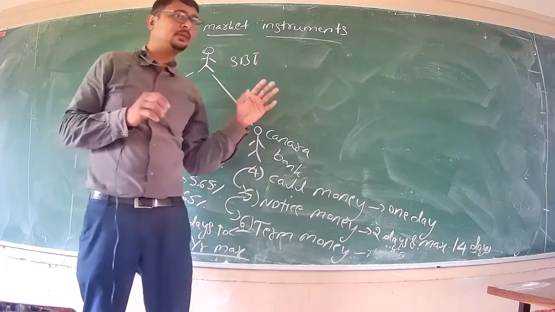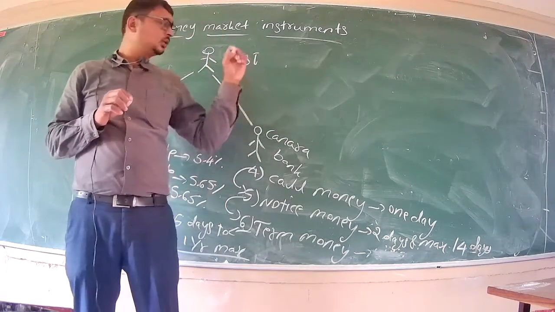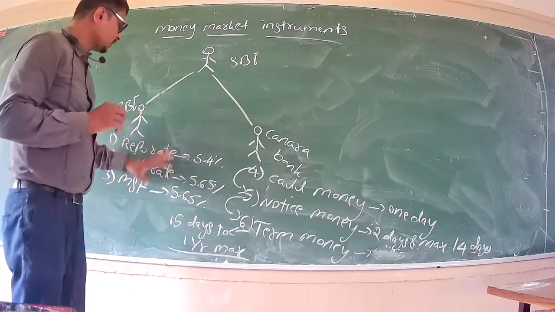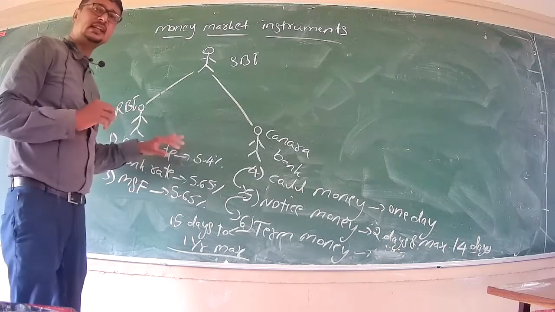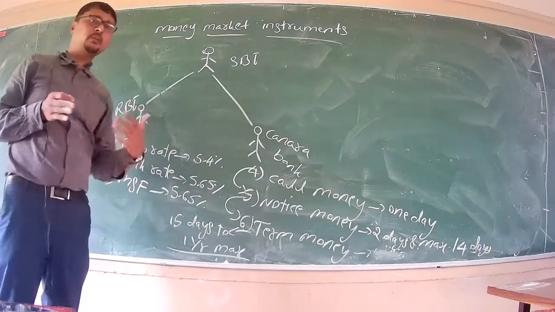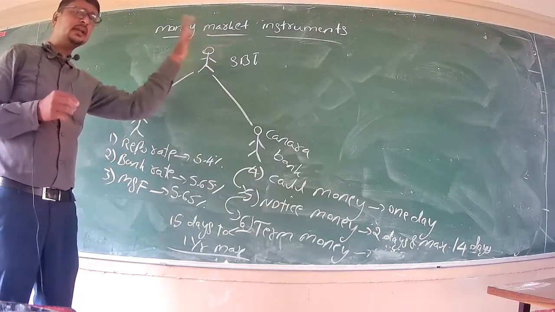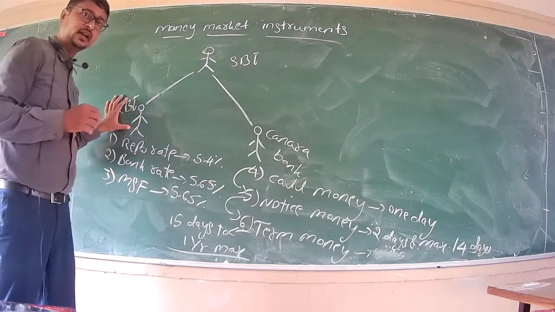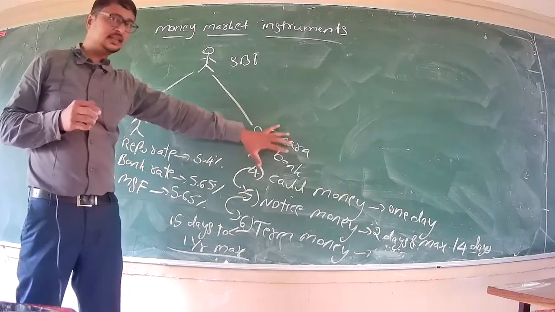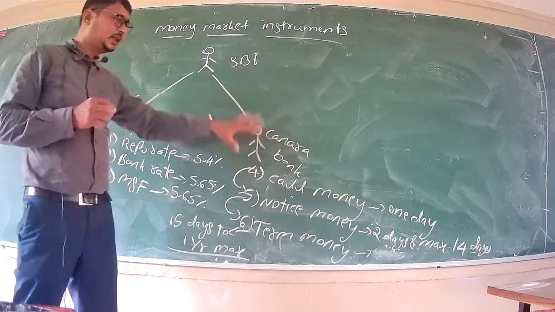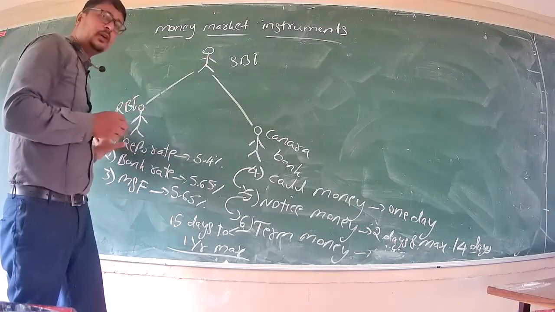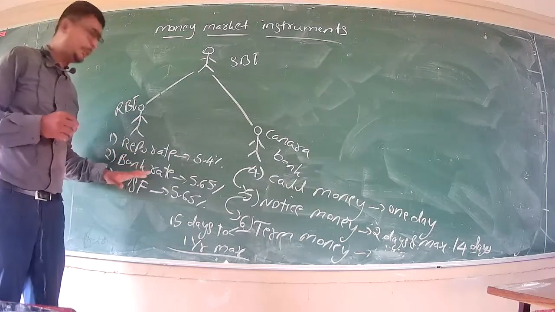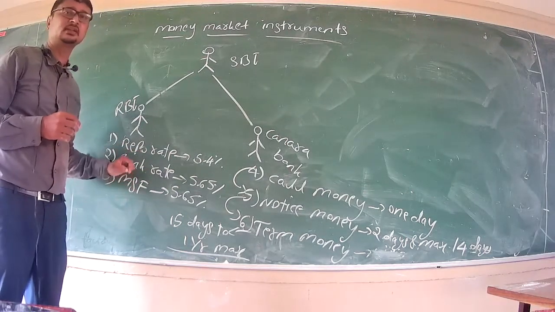Now we are discussing money market instruments. You can make a note of it. Very important topic, money market instruments. We have discussed repo rate. That is the rate at which banks borrow from Reserve Bank. See, banks have two options: borrowing from SBI, its father, and borrowing from its friend, any other commercial banks. So any commercial bank borrows it from RBI. These are the three instruments. One is repo rate, another one is bank rate, another one is marginal standing facility.